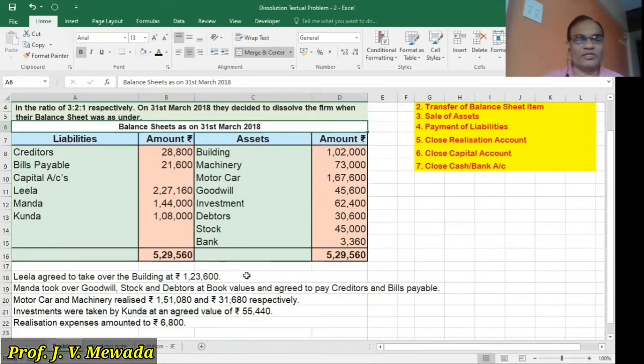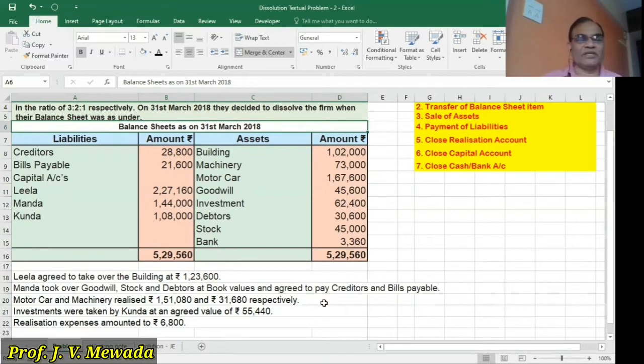Manda took over goodwill, stock, debtors at book value. So our second partner Manda took over goodwill, stock and debtors at book values. And she also agreed to pay the creditors and bills payable. Now our third adjustment is motor car and machinery realized 1,51,080 rupees and 31,680 rupees respectively. So these are the assets which are sold in the market.